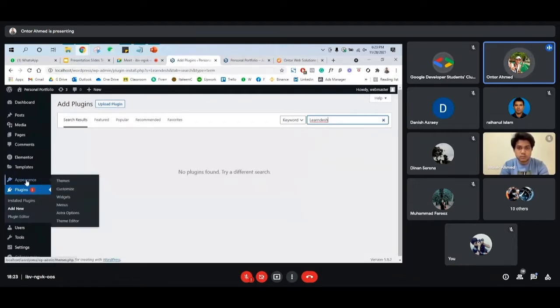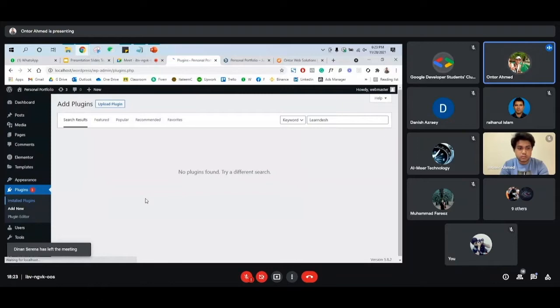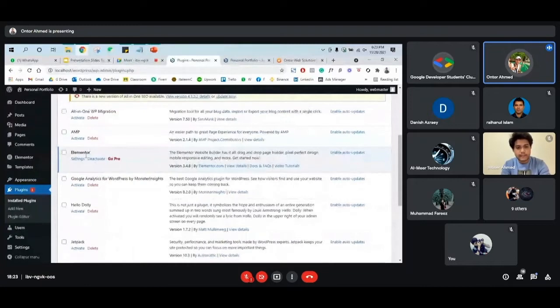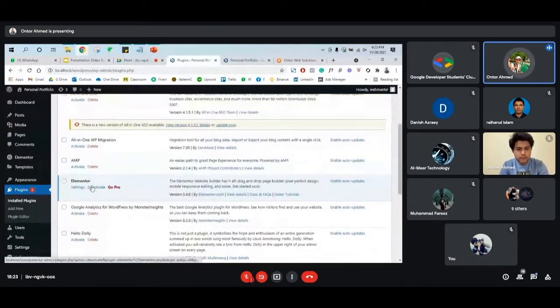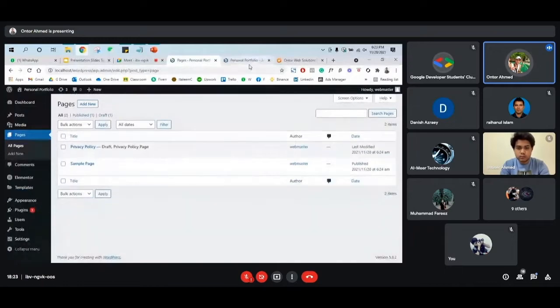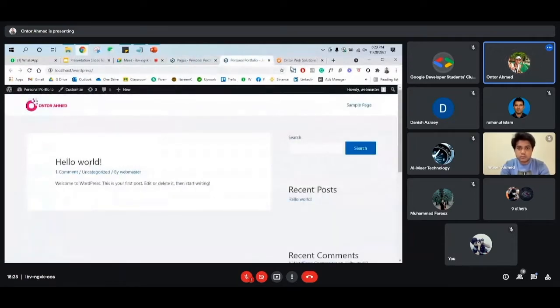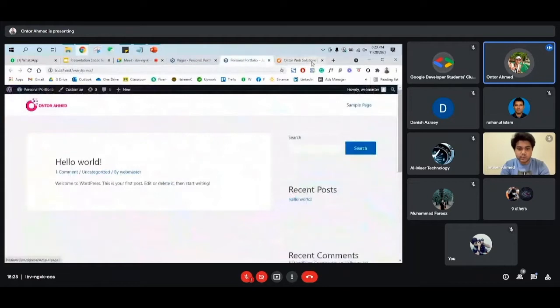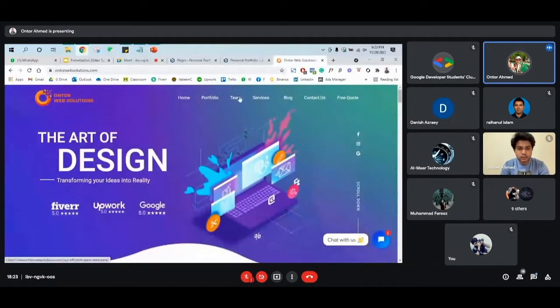Okay, so since we installed the Elementor plugin, we can go to the plugins and we'll be able to see Elementor. We just activated it. So we can go to Pages, All Pages. So basically, what does a page mean? Page means the menu. Let's say we have a home page. The one we are just working on now is the home page, and then we have a portfolio page and a team page. In the team page, you will show all the team profiles.